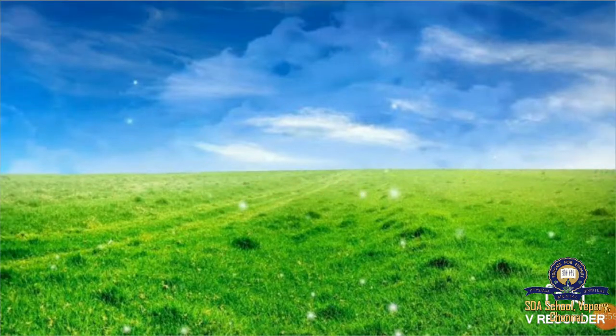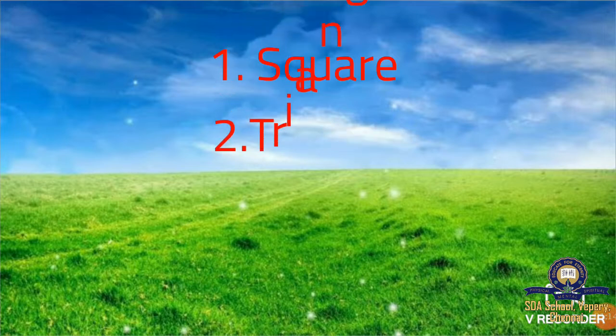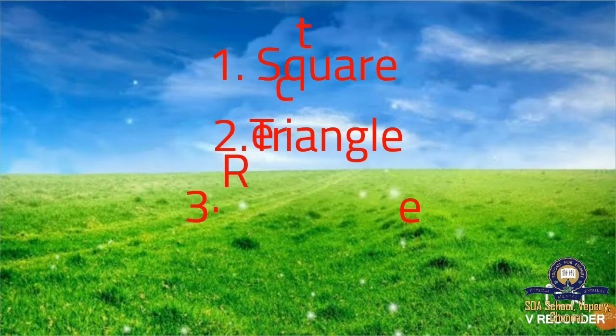What is the spelling for square? S-Q-U-A-R-E. What is the spelling for triangle? T-R-I-A-N-G-L-E. What is the spelling for rectangle?